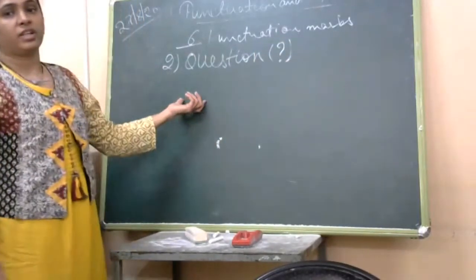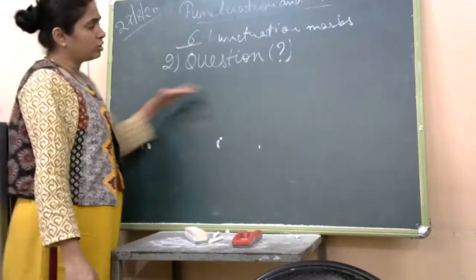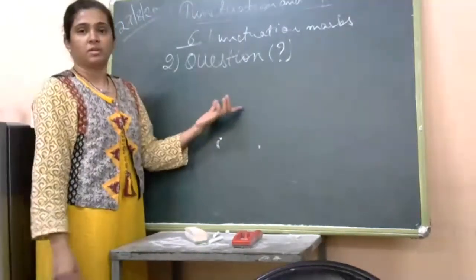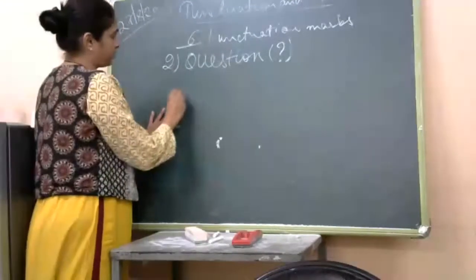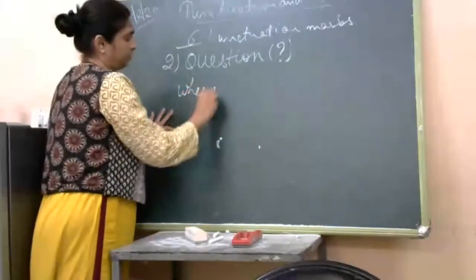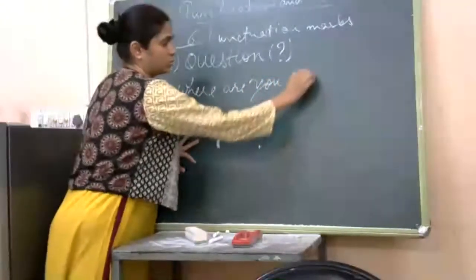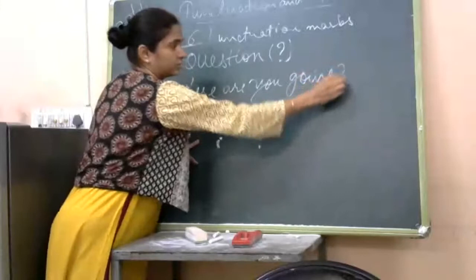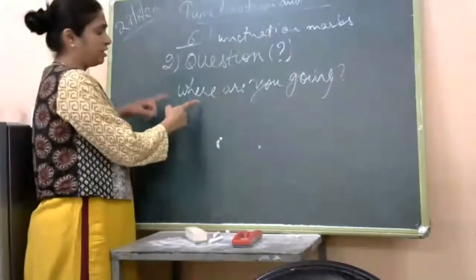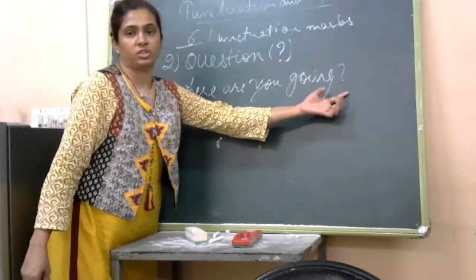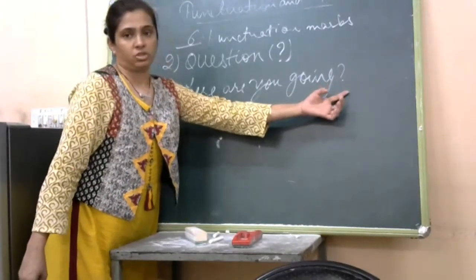That is, whenever we ask a question, to show the completion of that question sentence, we put a question mark. For example, where are you going? Okay, see, it is a question. I am asking a question, and I have used a question mark to show its completion.